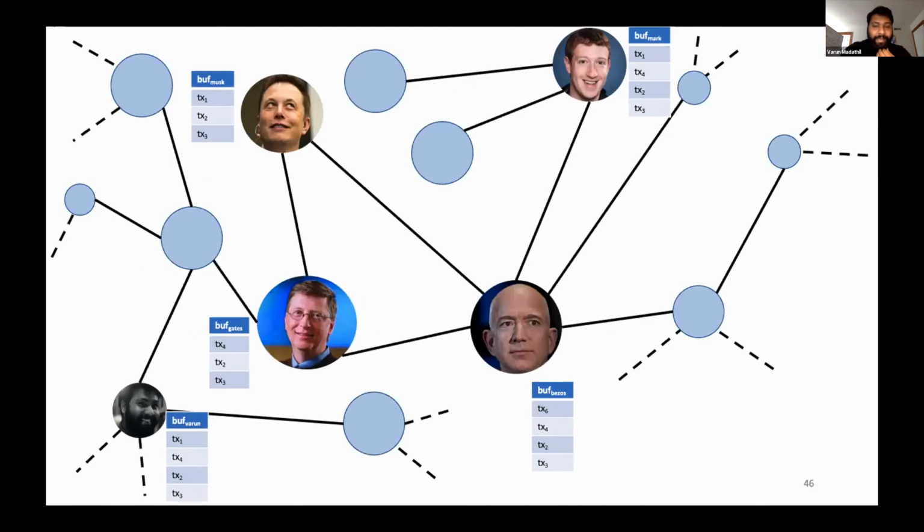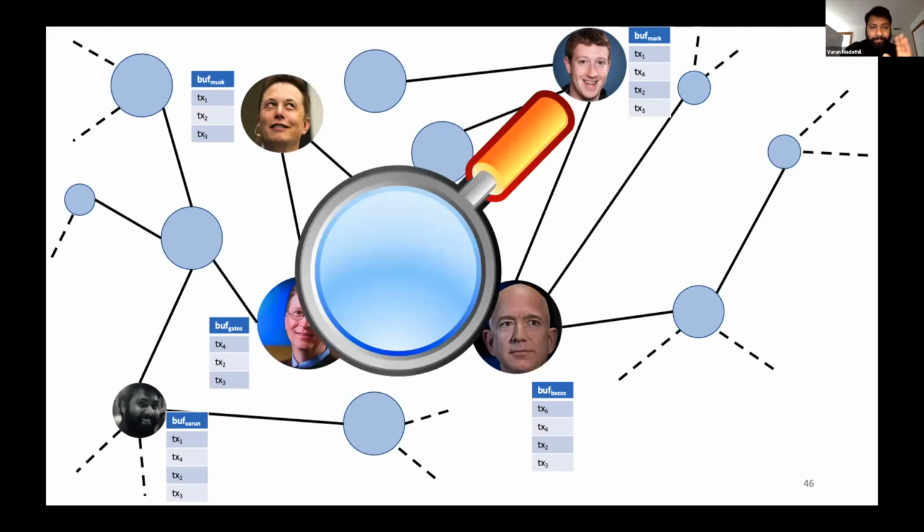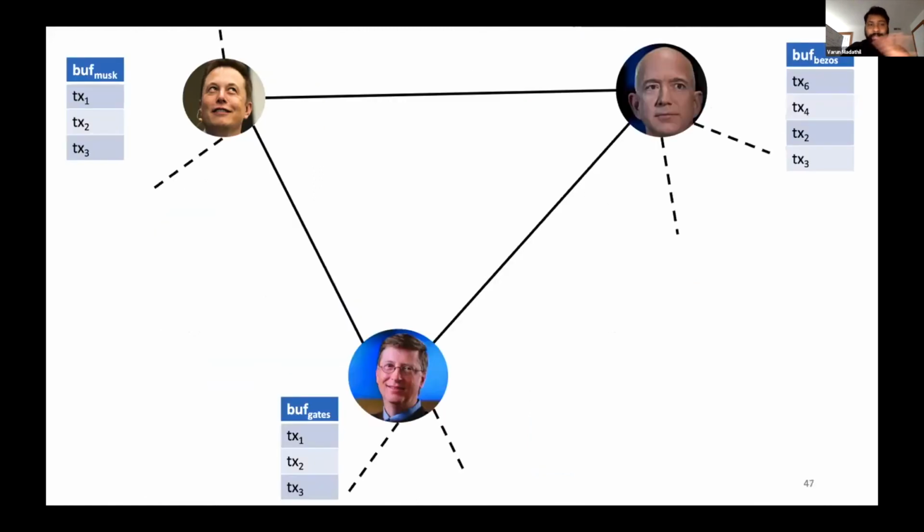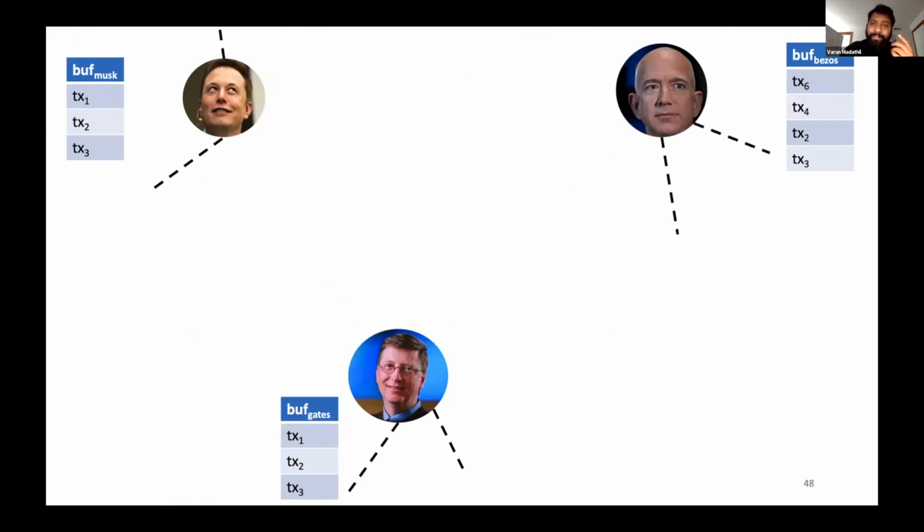In some more detail, let's assume that this is what the network looks like on, say, any of the gossip protocols. And we'll go into some more detail on this specific connection, where the buffers of these parties are as such. Now, suppose Musk wants to send a transaction to Bezos. The first thing he's going to do is send an inventory message for the transaction, which is basically a hash of the transaction, right? And Bezos is going to